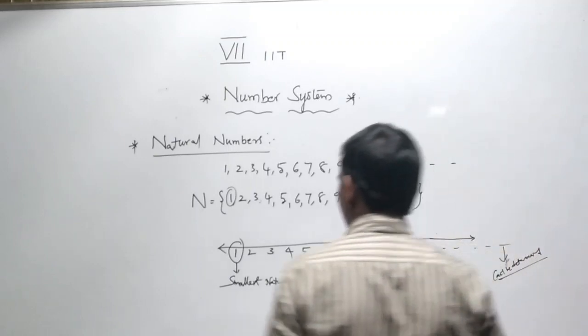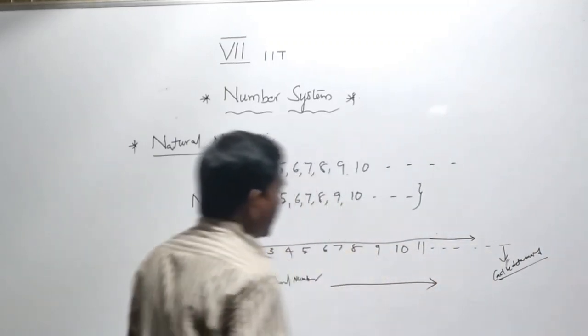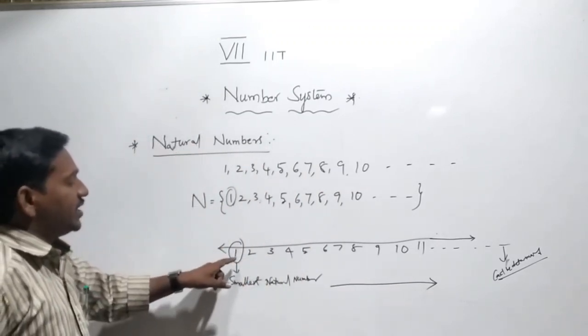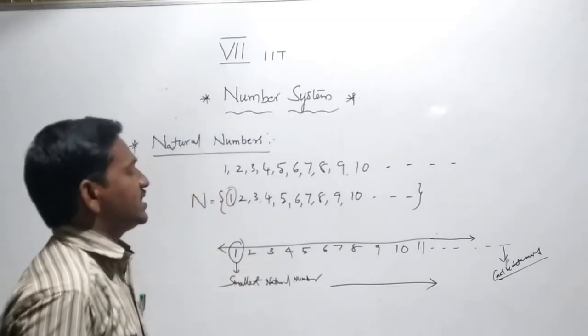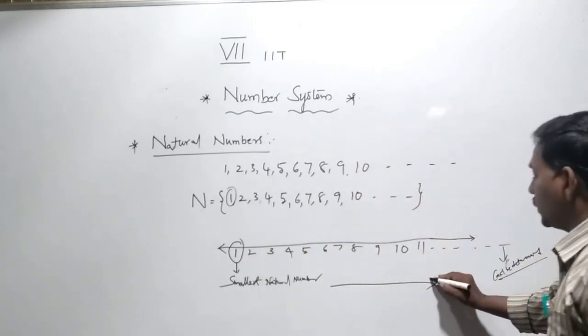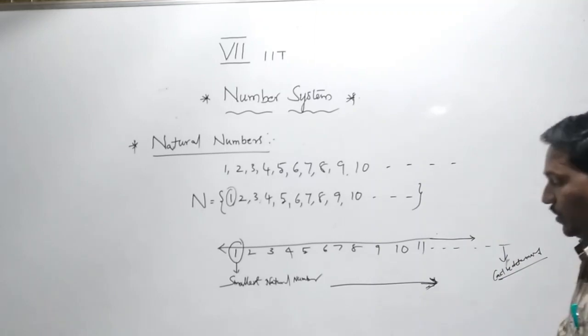The numbers are increasing by 1 each time: 1, 2, 3, 4, 5, 6, 7, 8, 9, 10, 11, 12. These are the natural numbers.